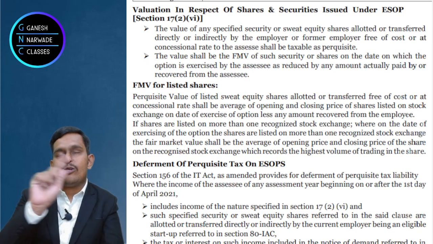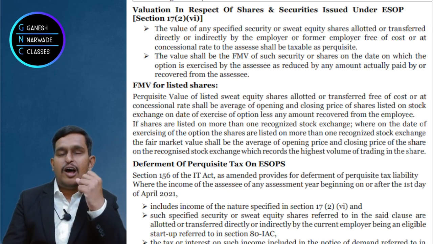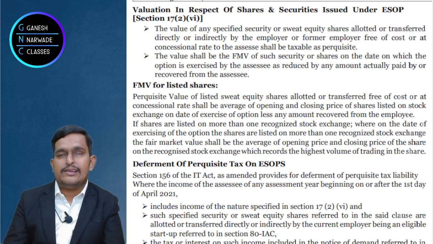So this is a big question which actually troubles every student or employee. The answer is quite simple. It is taxable when the option is exercised, not when the shares are allotted, not when the option is given, but when the option is exercised by the employee. At that time it is taxable. Clear? Very good.